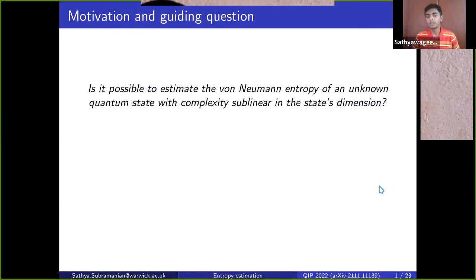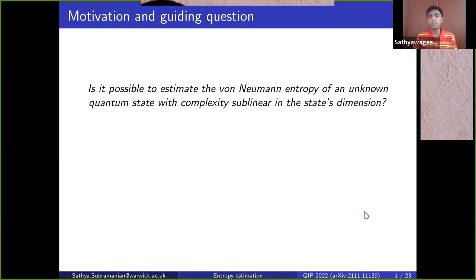In the classical setting, in classical distributional property testing, it's been known for about 20 years now, since the groundbreaking work of Batu et al. in 2002, that you can estimate the Shannon entropy of an unknown distribution up to a multiplicative precision gamma with a complexity that's sublinear in the alphabet size. So in a sense, that's sublinear in the size of the input.